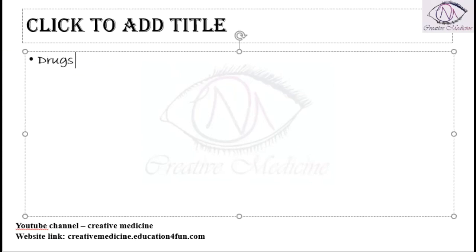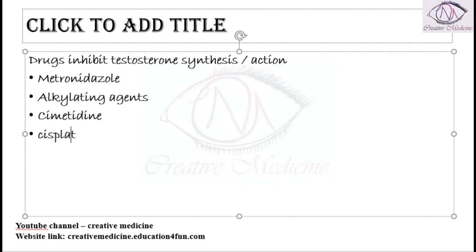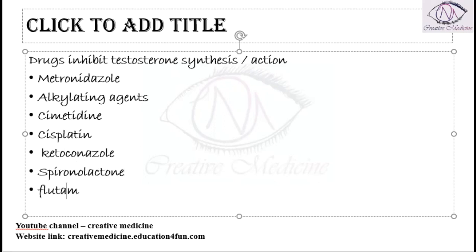Then we have drugs which inhibit testosterone synthesis and action. Drugs which inhibit testosterone synthesis and action include metronidazole, alkylating agents, cimetidine, cisplatin, ketoconazole, spironolactone, flutamide. So these drugs will inhibit the synthesis of testosterone and the action of testosterone.